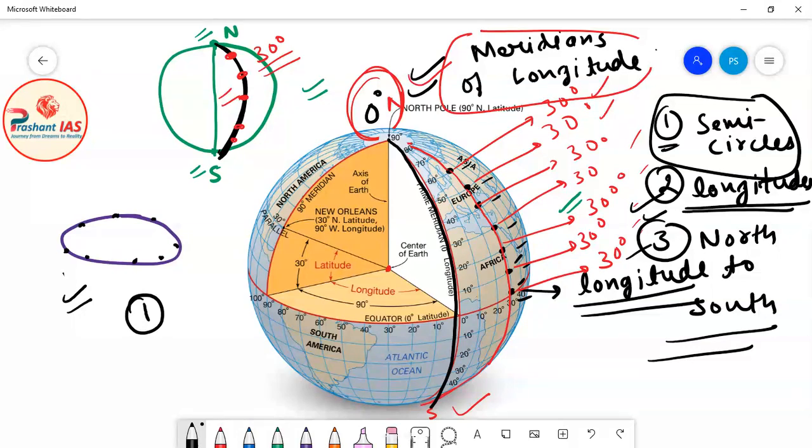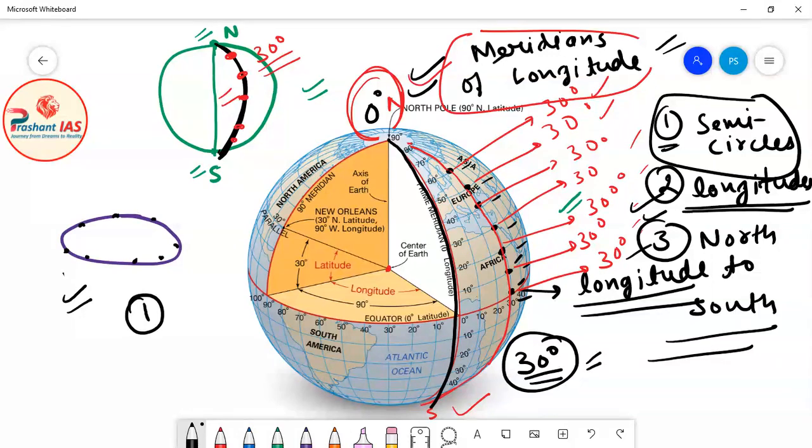As this red line connects all the longitudes of 30 degree measurement, we will call it the 30 degree meridian of longitude. This is 30 degree longitude, but the entire red semicircle running from north pole to south pole will be called the 30 degree meridian of longitude.